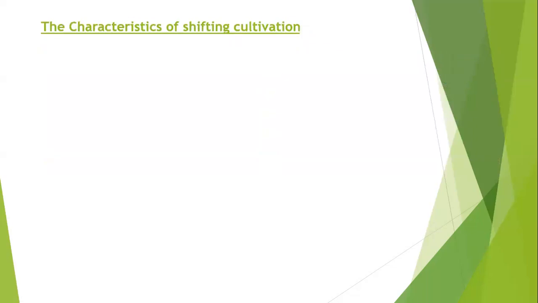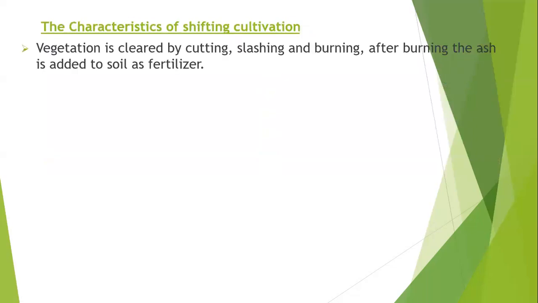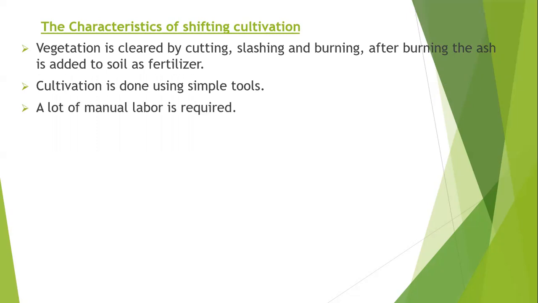Now, what are the characteristics of shifting cultivation? The vegetation is cleared by cutting, slashing, and burning. After burning, the ash is added to soil as fertilizer. Cultivation is done using simple tools, such as hoes, axes, and the like. Very simple tools. The other characteristic is that a lot of manual labor is required.